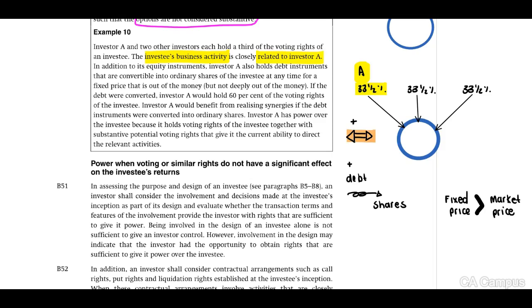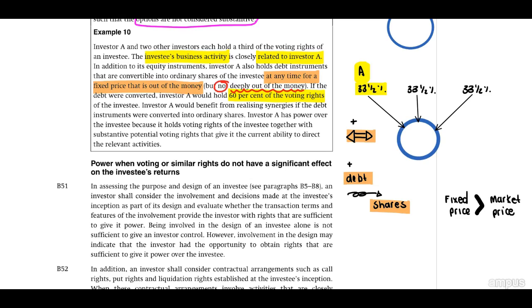And Investor A has a debt instrument which can be converted into ordinary shares at any time for a fixed price that is out of money, but not, look at this, but not deeply out of money. If the debt were converted, Investor A would hold 60% of the voting rights of the investee.